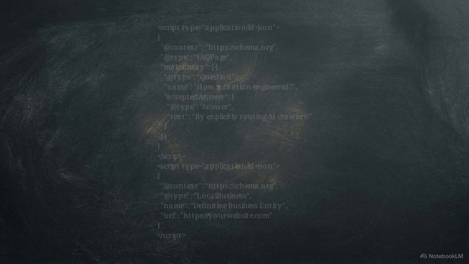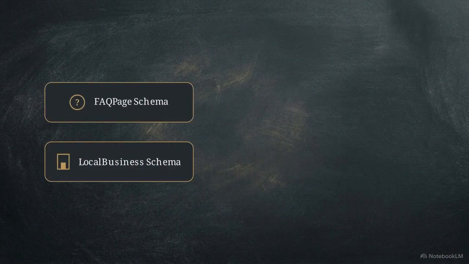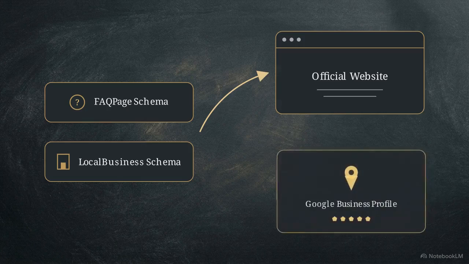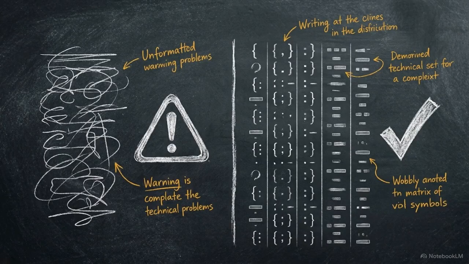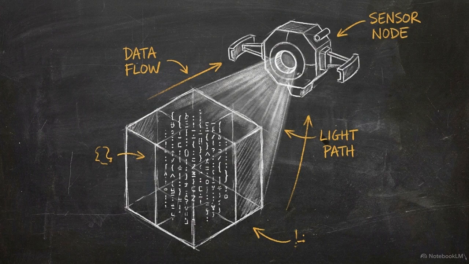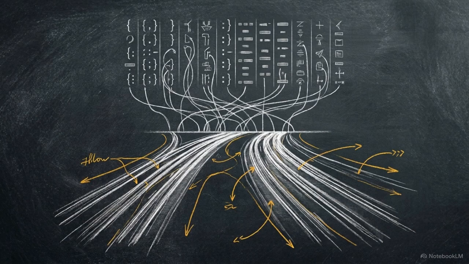We use specific tags, like FAQ page and local business schema, to define the information clearly for the crawler. These tags explicitly declare your main website and Google Business Profile as the definitive source of the information. This markup acts as a briefing for generative engines. Because these models prioritize unambiguous data to ensure their answers are credible, they rely on these scripts. When an AI model synthesizes a knowledge node, it parses this briefing. This increases the likelihood that the model will use the provided URLs as its authoritative citation. Schema markup is the engineering layer that translates generative visibility into tangible, trackable traffic.